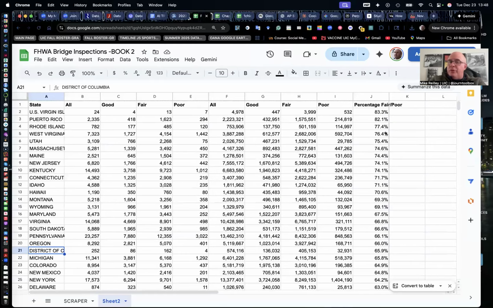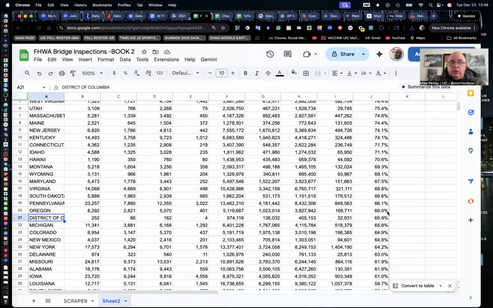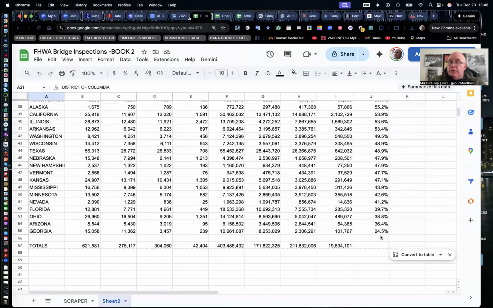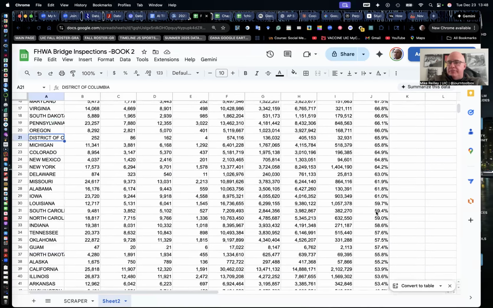We now have a story. You want to look at the outliers, the ones with the highest level. You want to localize it, find your state or maybe border states. And then you want to look at the lower outliers too. Only 1 in 4 bridges are in fair to poor condition in Georgia, a little over a third in Arizona and in Ohio. Florida is not doing too bad. But still, those numbers are kind of scary when you think about bridge conditions and people driving over them.